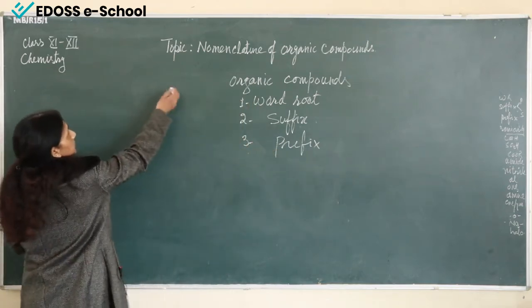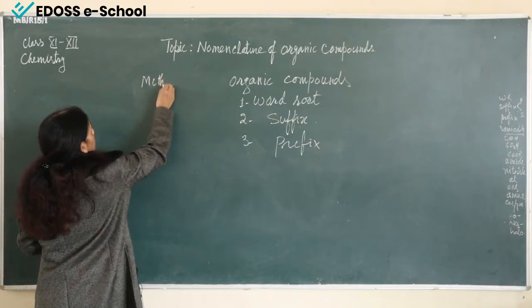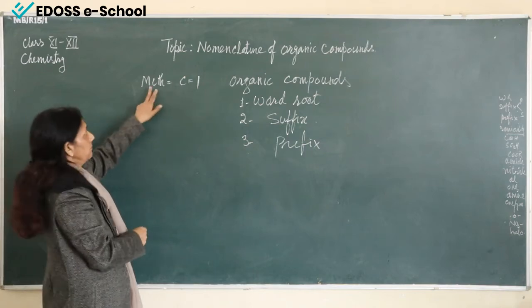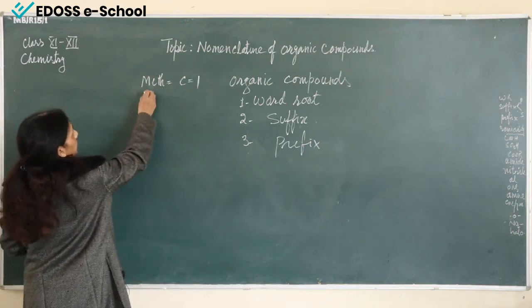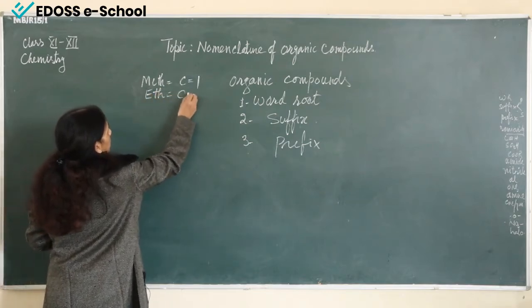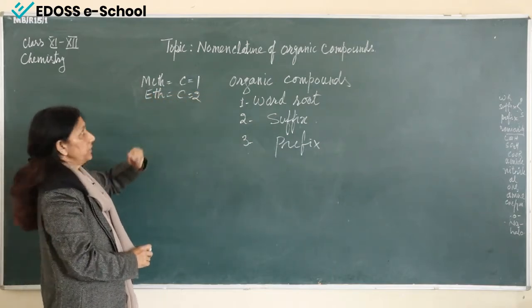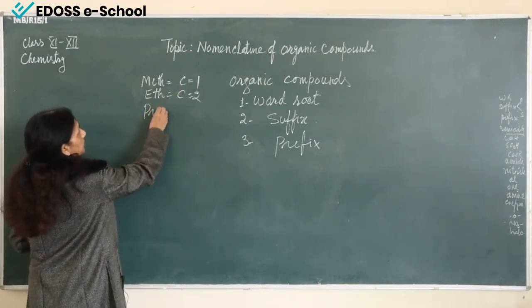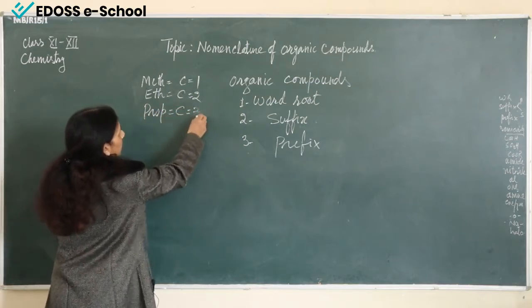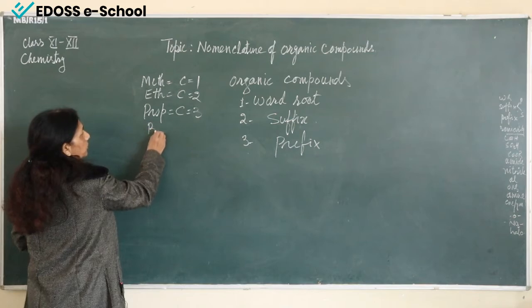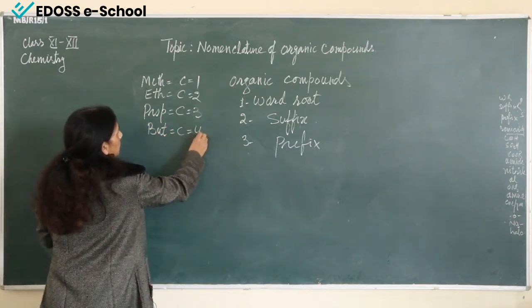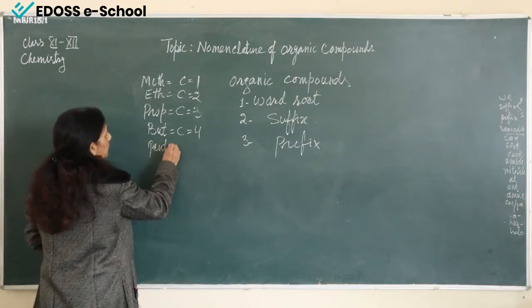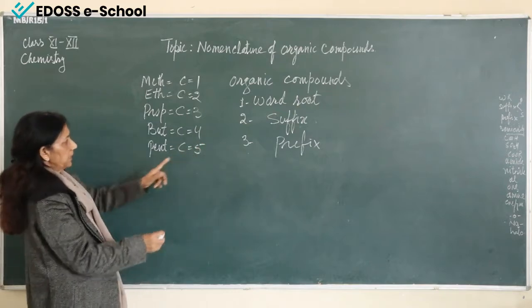If meth is written, meth is for just one carbon atom. If it is eth, then two carbon atoms are present, a continuous chain of two carbon atoms. Prop means three carbon atoms. Similarly, but means a four carbon atom chain, and pent means five carbon atoms.